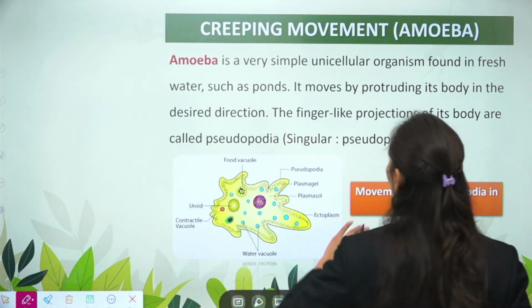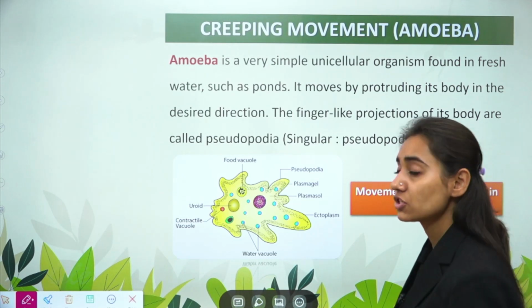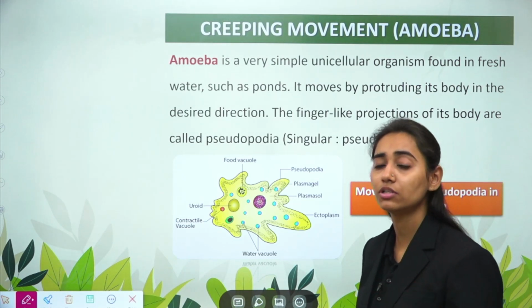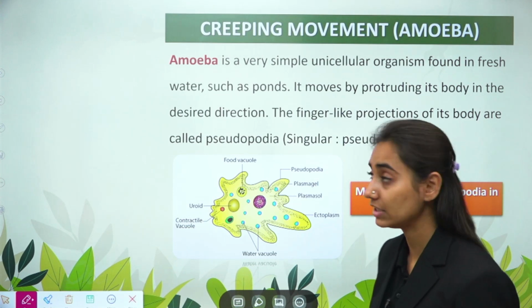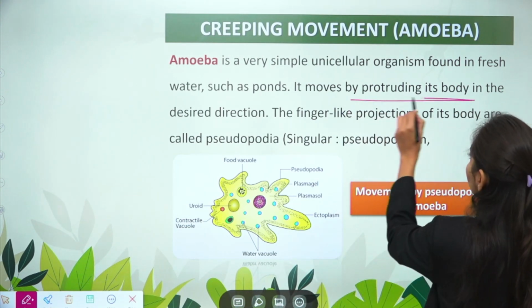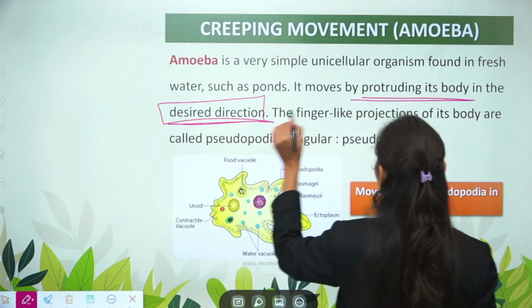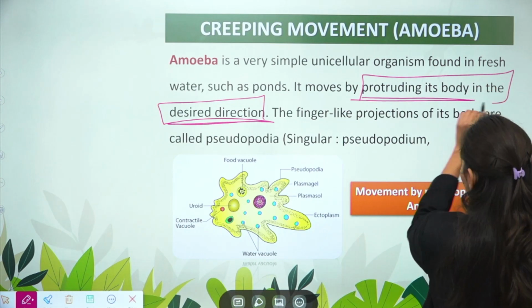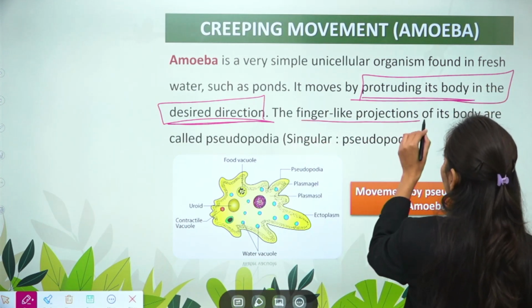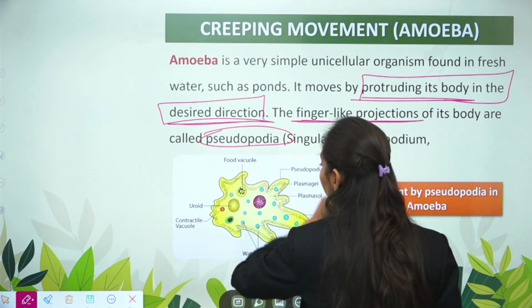Amoeba is a very simple unicellular organism which is found in fresh water such as ponds. One thing more you have to remember, that they do not have any shape. It moves by protruding its body in the desired direction. So this is the type of movement that it shows.